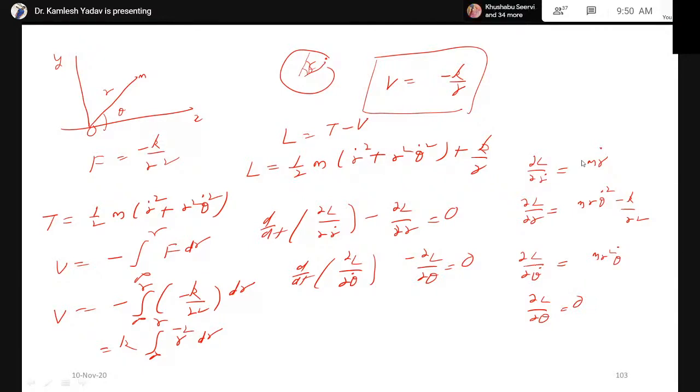Now substituting these partial derivatives in the equations, we can obtain the Lagrange equations of motion. I am writing directly: m r double dot minus m r theta dot square plus k over r square is equal to 0. And the second equation, d/dt of m r square theta dot is equal to 0. Integrating both sides of the second equation, m r square theta dot is equal to a constant.